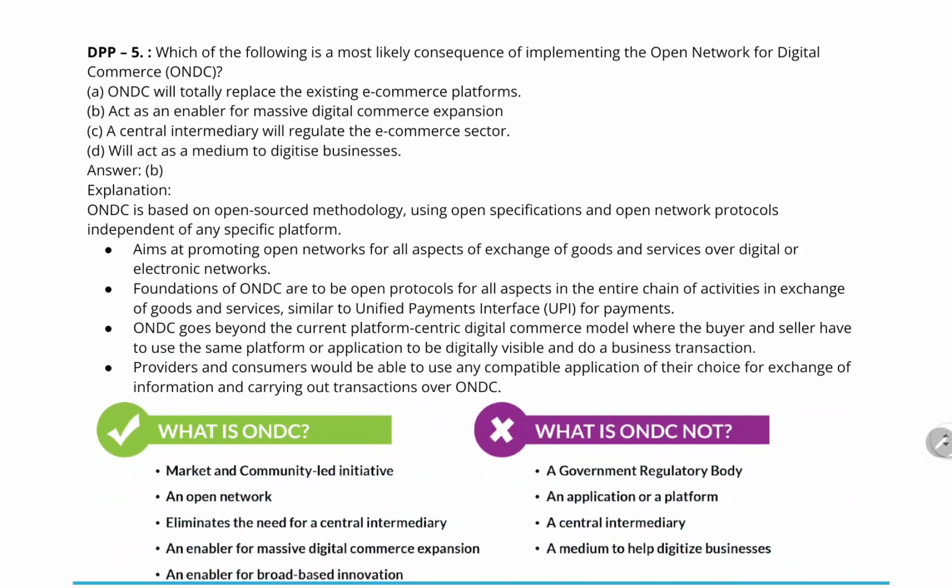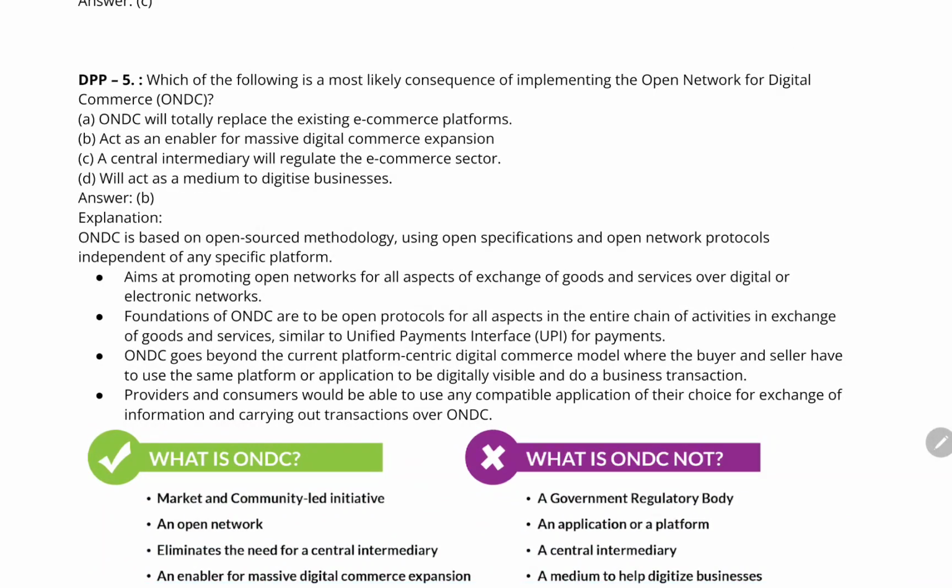Moving forward to the next question, it is regarding the Open Network for Digital Commerce. Now you know that Flipkart and Amazon are e-commerce companies, but these companies have shown predominance over many decades. The Open Network for Digital Commerce is a government-run initiative, a type of e-commerce platform.